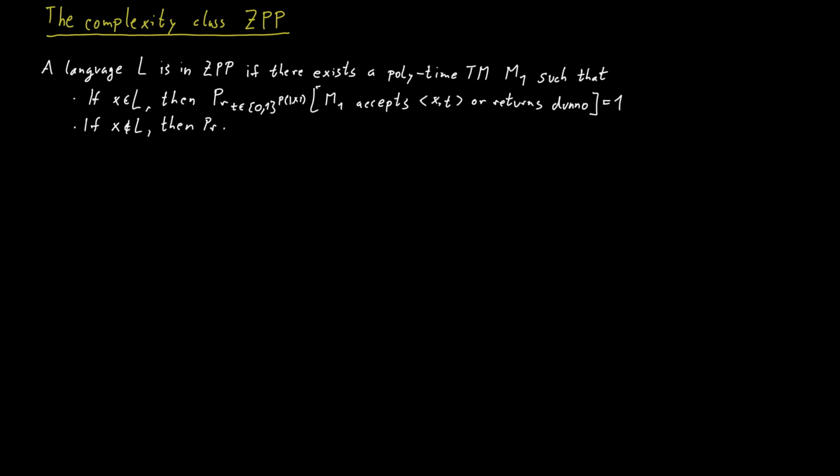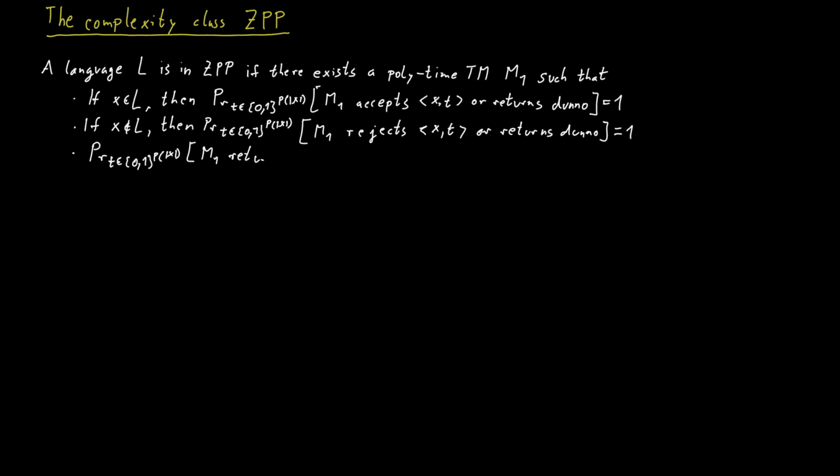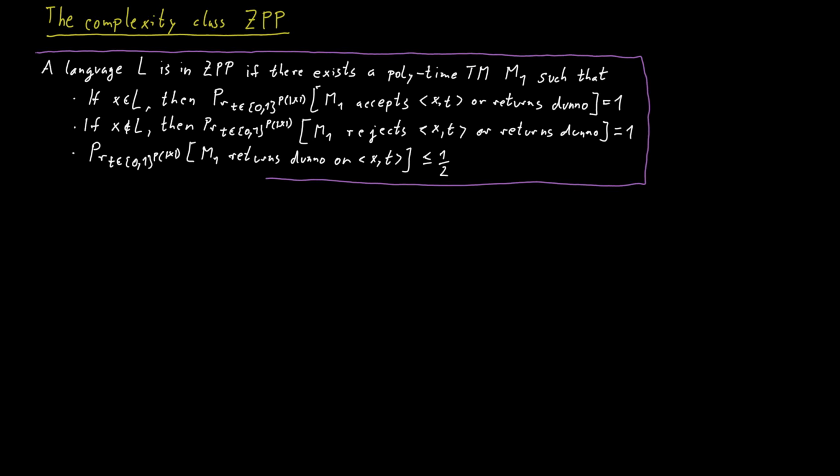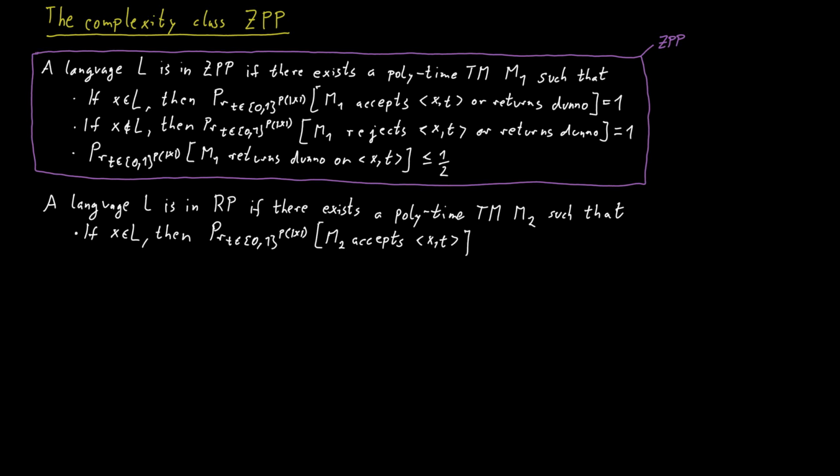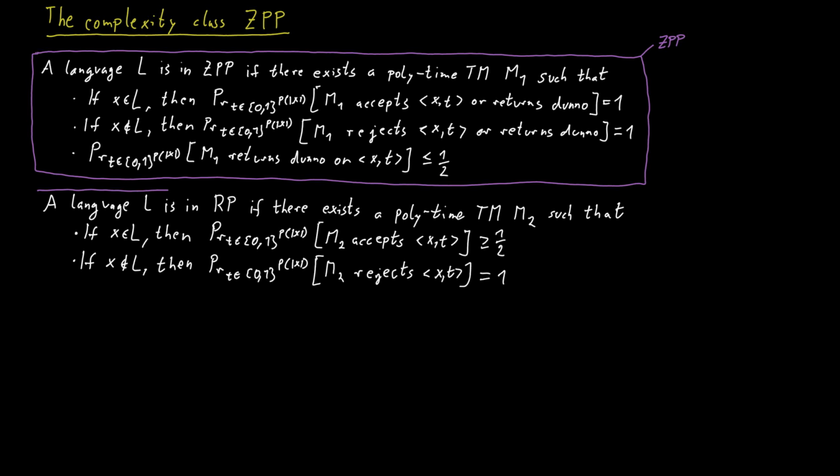And if a word is not in the language, the machine rejects or says, I don't know, with probability 1. And it only says, I don't know, with the probability of at most 1/2. Okay, now remember what the class RP asks for. A language L is in the class RP if there exists a polynomial time Turing machine M2, such that if a word is in the language, then the probability that M2 accepts should be at least 1/2. But if a word is not in the language, then the machine should reject for sure.